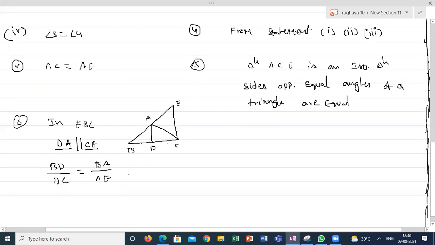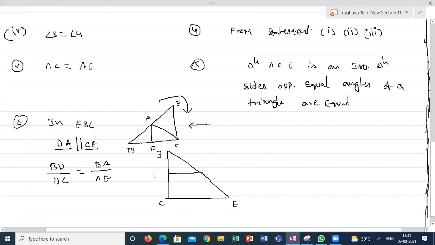Sir, can you explain this sixth point once more? Look from here. I'm rotating this triangle like this. How will it look? It will look like this. This is my B point, this is my C point, and this is my E point. Got it?